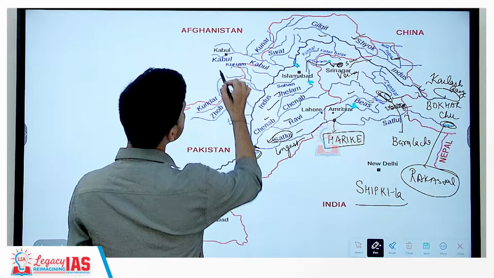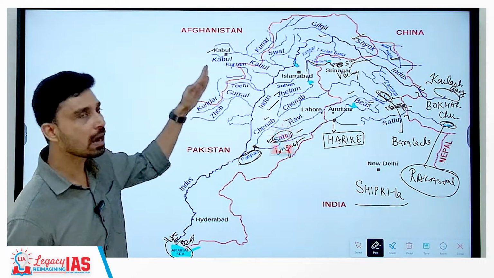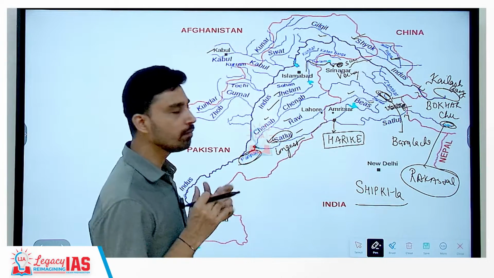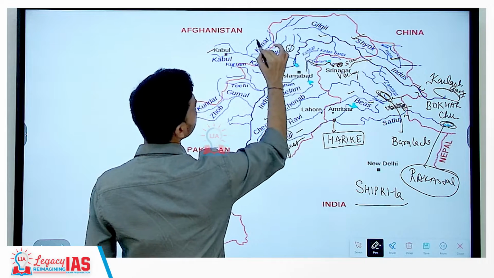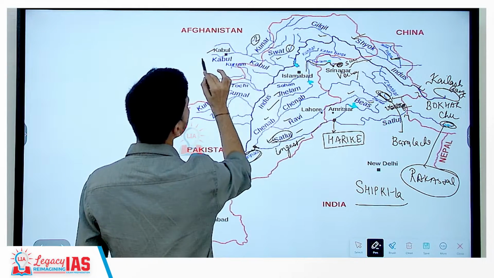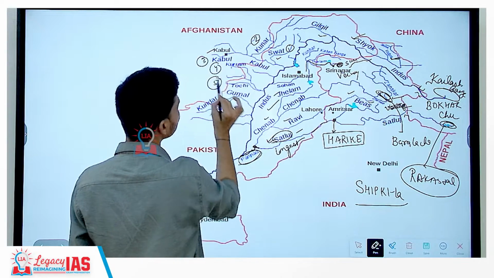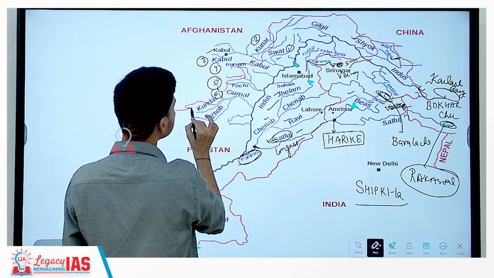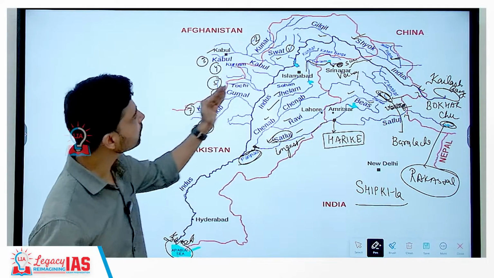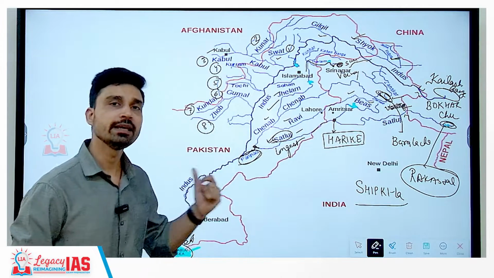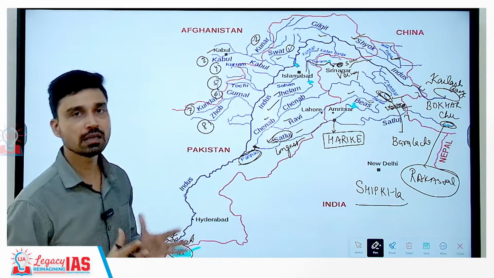Now Indus receives several numerous small tributaries in Pakistan also, largely from the Pakistan-Afghanistan border. The names of these tributaries, if you want to know: you have the Swat River, that is the first one. Then we have Kunar River, then Kabul River, then Kurram River, then the 5th one, that is Tochi, 6th is Gomal, 7th is Kundar, and 8th is Jho. So these 8 are the tributaries of Indus which it meets in Pakistan, and most of these tributaries are originating from the Afghanistan-Pakistan border.